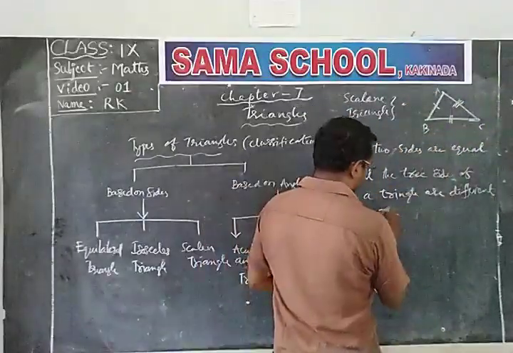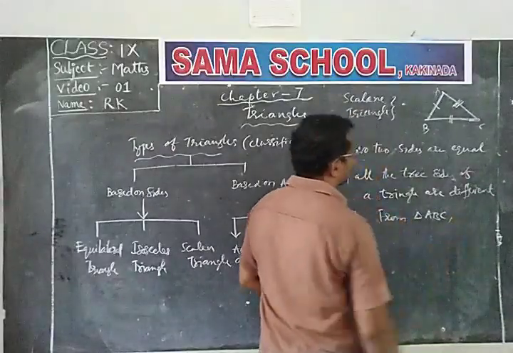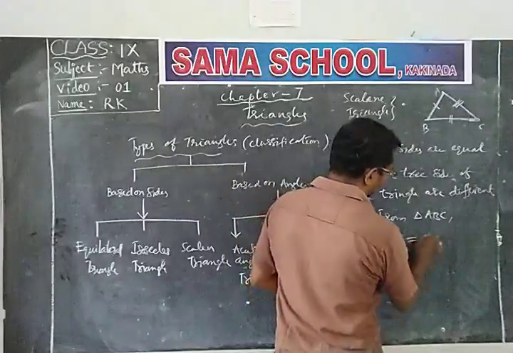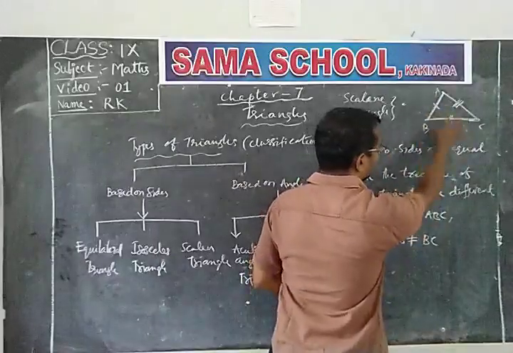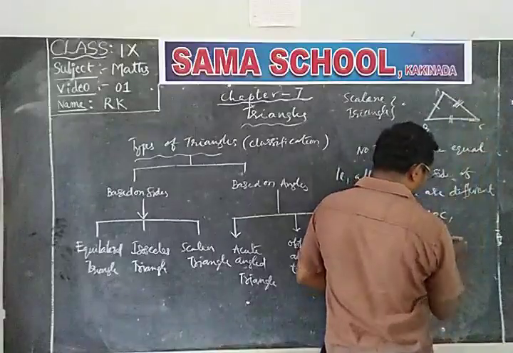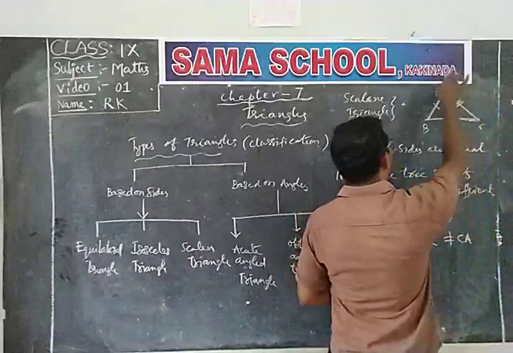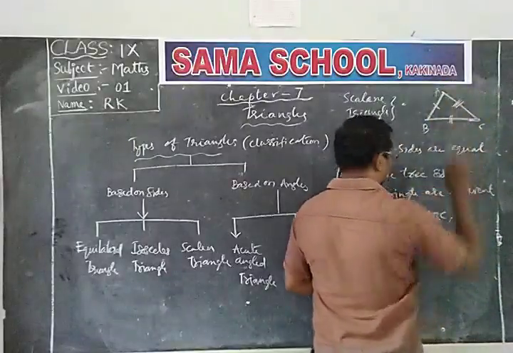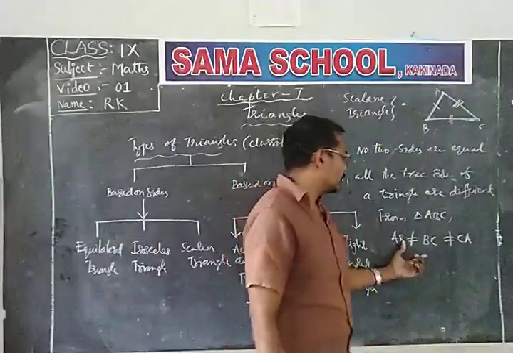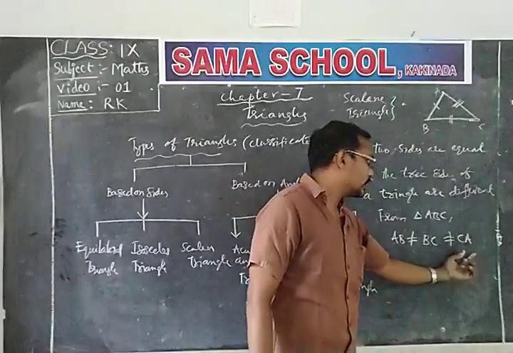That means from triangle ABC, AB is not equal to BC. These two are different sides. And BC is also not equal to CA. Then CA is also not equal to AB. All are different. That's why AB is not equal to BC is not equal to CA.